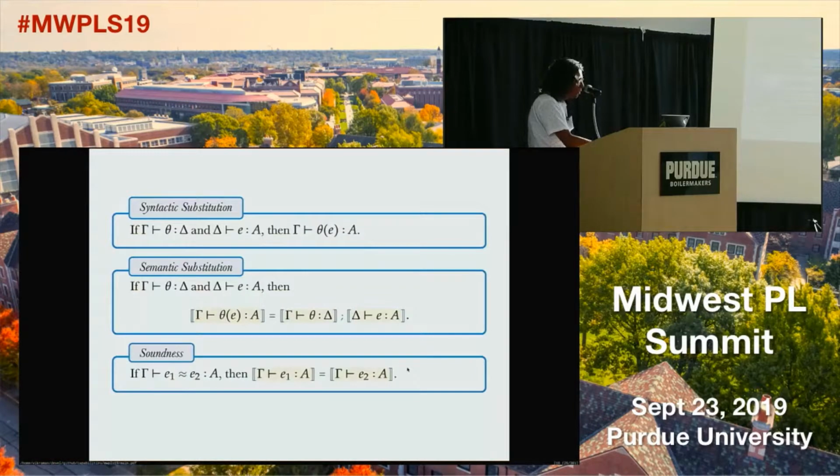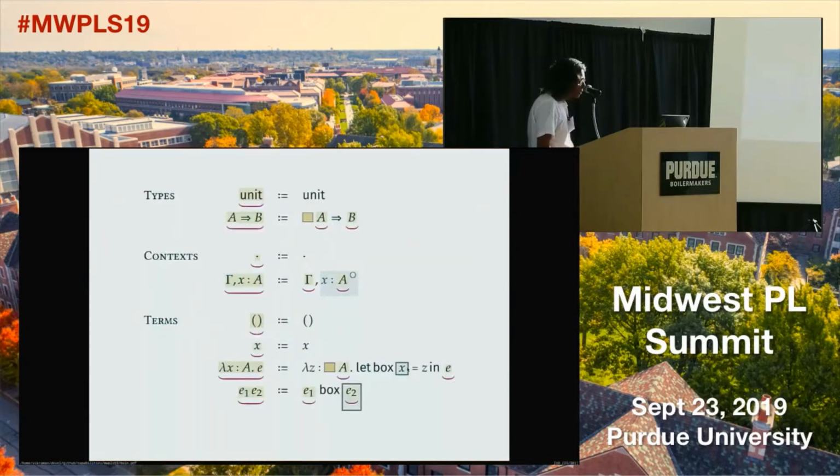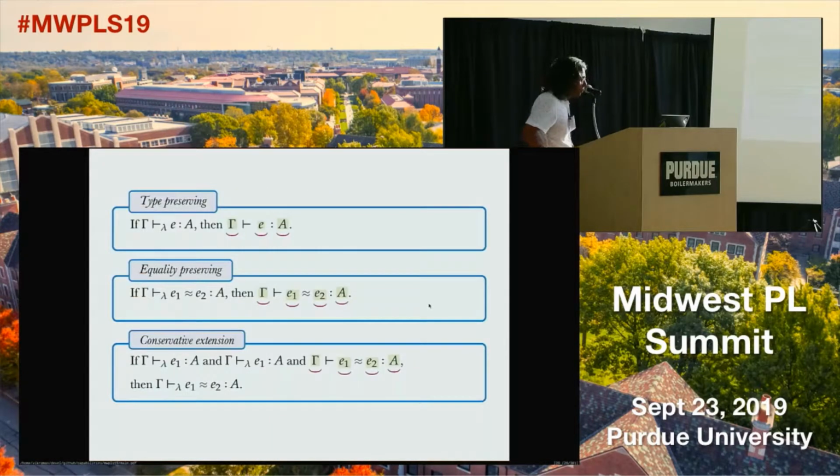Okay? Okay, so finally, with all of this machinery, we are going to try and recover purity in this. So what we are trying to do now is give a translation from the pure call by value lambda calculus into our calculus. We follow the usual translation by Girard of call by name. And so we translate A arrow B to box of A arrow B, where we restrict the domain so that it doesn't allow you to perform any effects. We do contexts and terms appropriately by adding a pure annotation on it. Okay. And finally, we'll notice that this embedding will preserve the equational theory of the lambda calculus, and the embedding is faithful. Okay, so this is what it means technically to preserve purity.